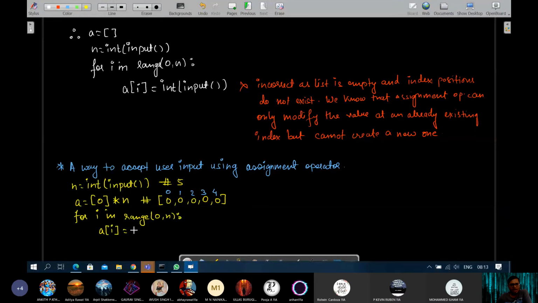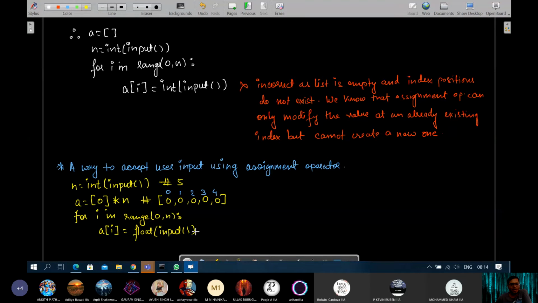So now we can write, let's say if you want to accept any type of number in numeric value, then you can write float input. Now, actually here, you are not creating the index positions and inserting the value. Index positions are already created, but you are simply, first time I will be 0. So A0 will be modified with whatever new value the user gives. Next time I will be 1. Then A1 will be modified with whatever the new value user gives.